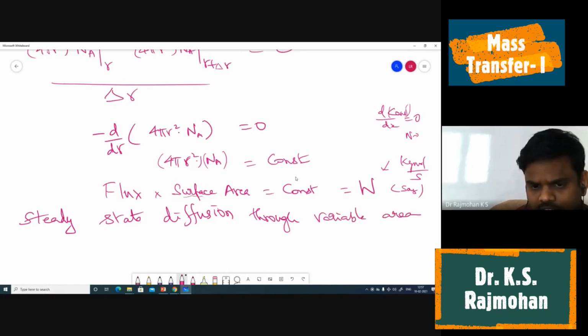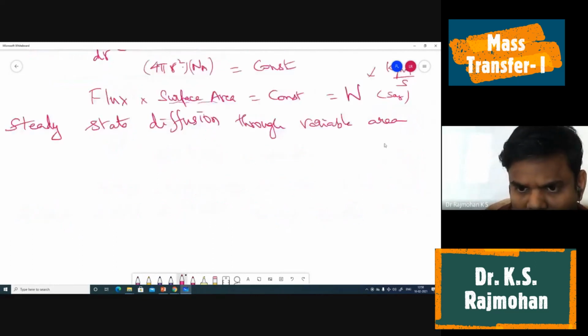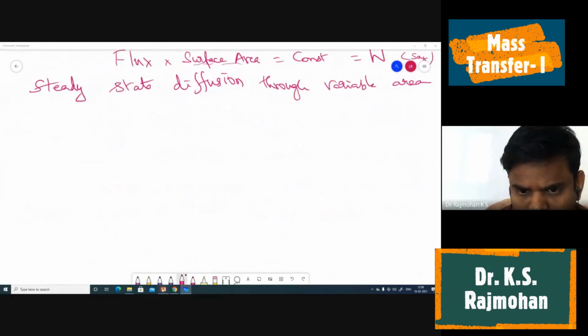This is general surface area. I have written general so that if it is going to be a cylinder, you are going to use the surface area of the cylinder. Whatever the shape, if you know the surface area, you can say flux into that particular shape's surface area, this product is going to be constant. Okay. So coming to this particular case,